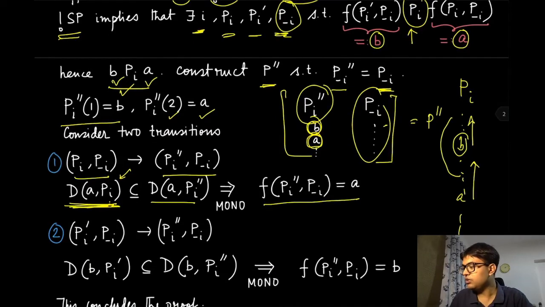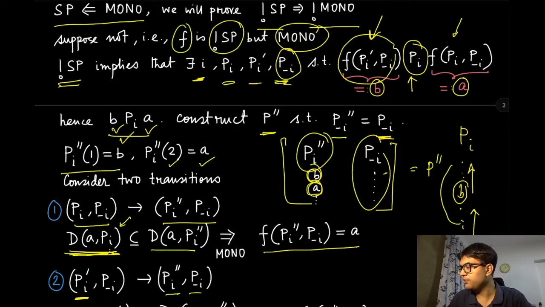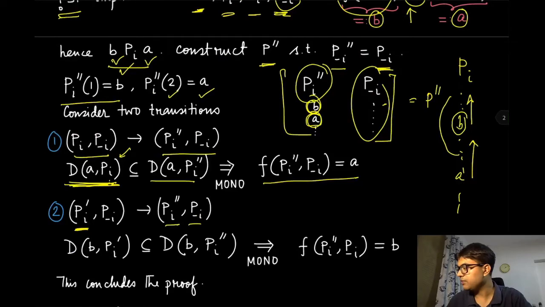Now we look at a different transition. We are looking at PI prime, P minus I to PI double prime, P minus I. So what was PI prime? We know that in PI prime, P minus I, the outcome was B. And in this PI prime, we have pushed that alternative to be the topmost. Because it is going to the top, all the alternatives that were potentially above B in PI prime have now gone below B.